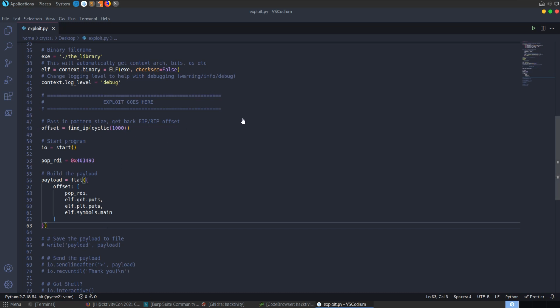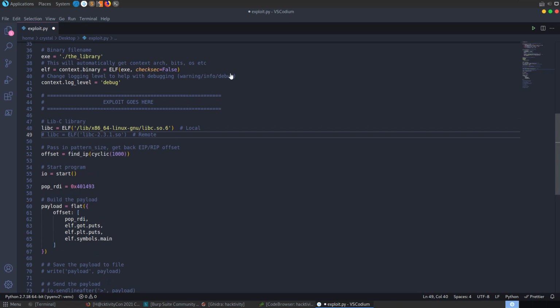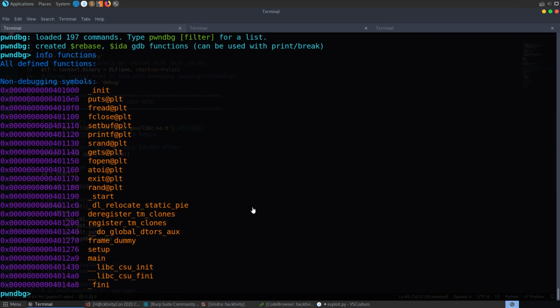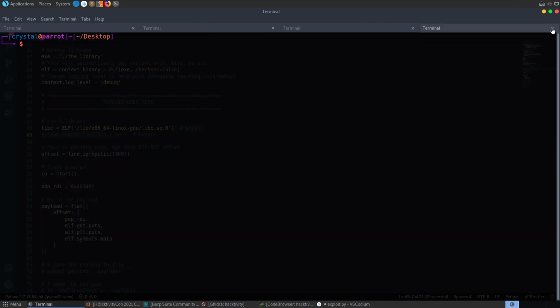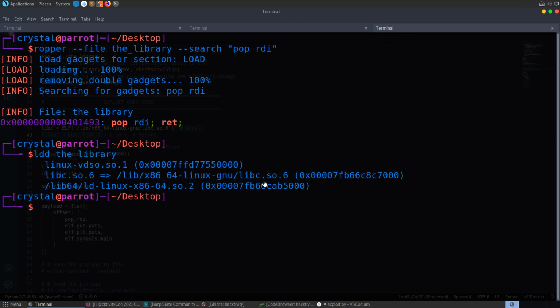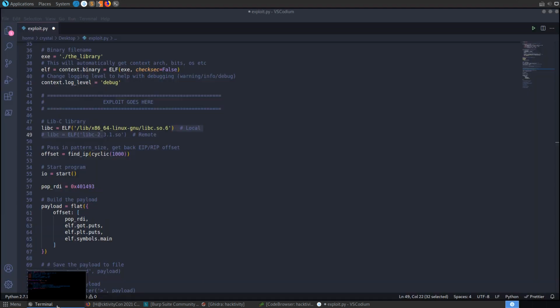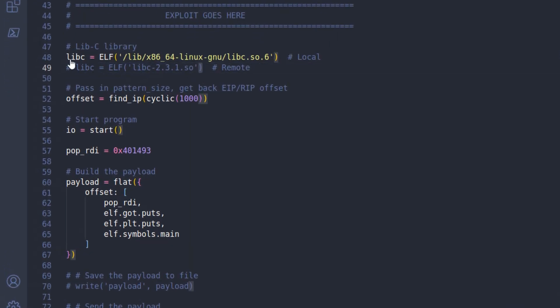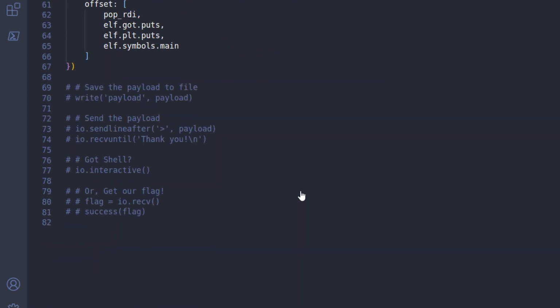What I'm also going to do here is set up, let me just copy this over, I'm going to define the libc library here as well. So this is my local libc library. If I do ldd on the library, you can see that I can get my libc library here, and then we've already downloaded the same libc library that's used remotely, so we'll get things working locally, and then it'll just be a case of commenting this out and uncommenting the remote libc version, and then we should be able to test it remotely.